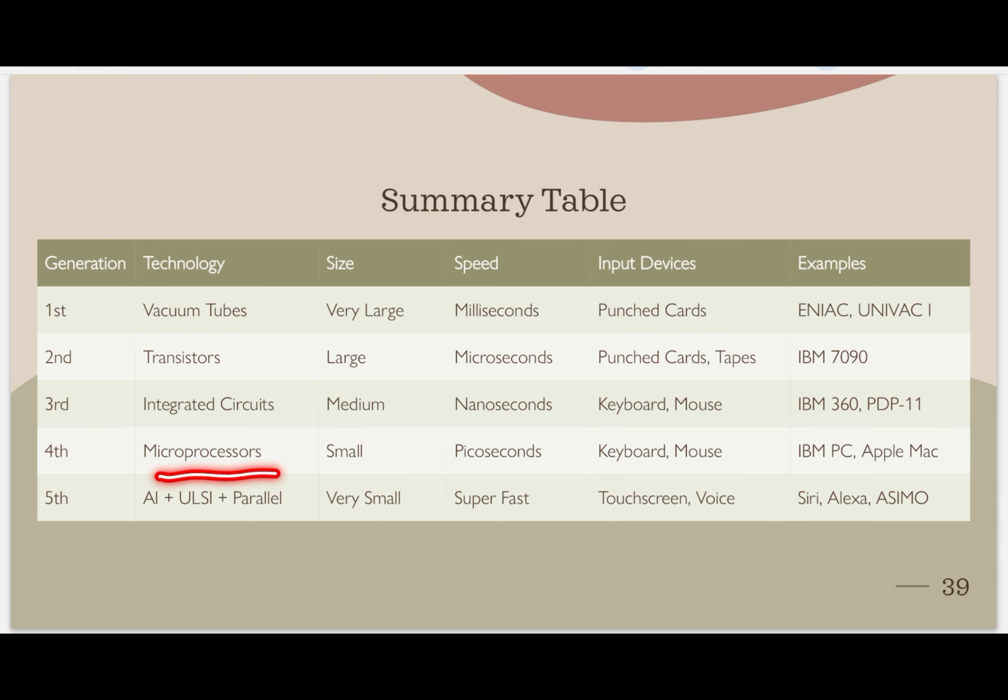Fourth generation: microprocessor. Size small, speed picosecond, less than nanosecond. Then keyboard and mouse, the same input devices. Examples, IBM PC and Apple Macintosh. In the fourth generation, the PC, personal computer, and operating systems were invented. Which operating systems? Windows, MS-DOS and Apple Macintosh. Fifth generation: AI, ULSI and parallel processing. Size very small, speed super fast. Input devices, touchscreen, voice. Examples, Siri, Alexa, Asimo. Done, class?